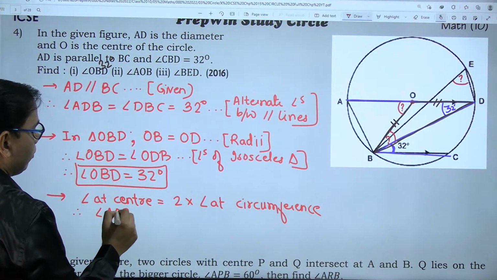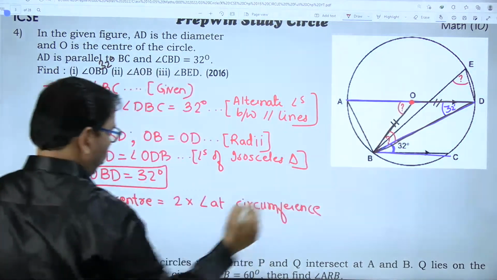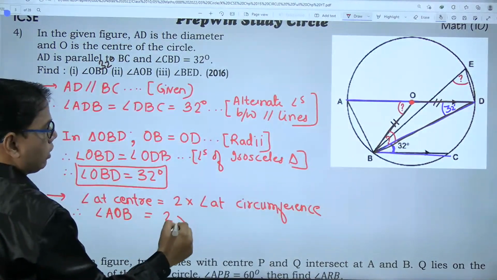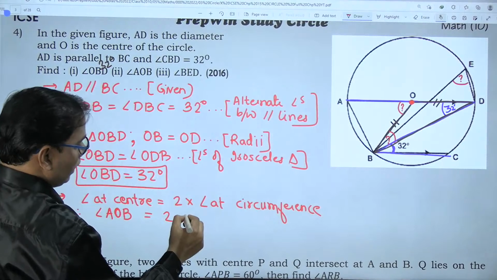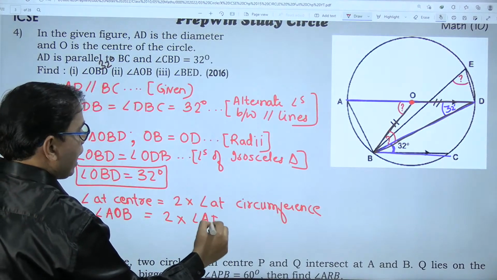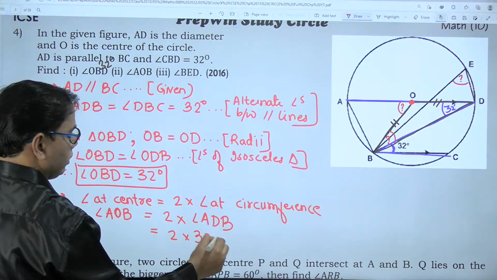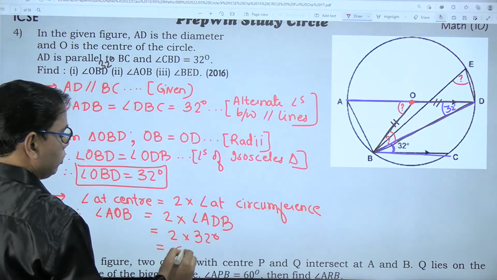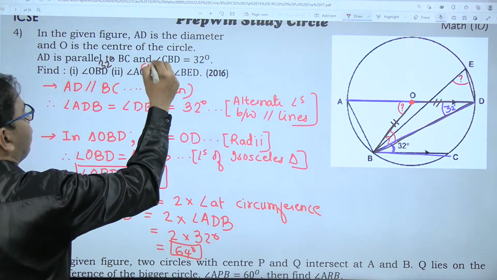Why is it a central angle? Because vertex O lies on the center. So this is twice the angle at circumference, which is angle ADB. And I know angle ADB is 32 degrees. So twice 32 degrees is 64 degrees. This is my second answer, 64 degrees.